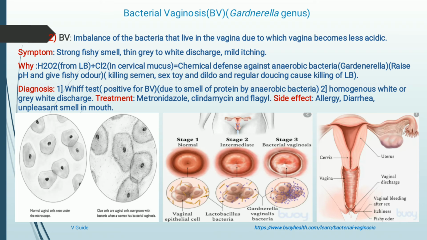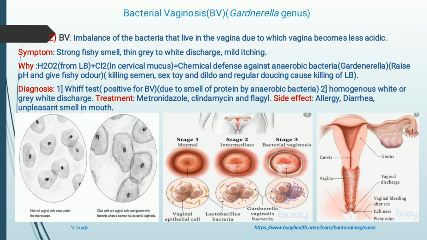Due to this, H2O2 from lactobacillus bacteria will not form. Because the conditions are very alkaline in nature, the lactobacillus bacterial concentration decreases, so there is no H2O2. Even though there is chlorine in the cervical mucus, if there is no H2O2, how can chlorine combine with H2O2? So that's why there is no chemical defense against anaerobic bacteria, and the pH of the vagina keeps increasing over time.